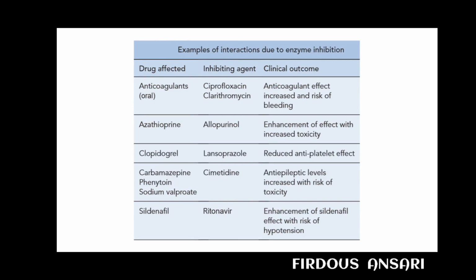So when anticoagulants are given with ciprofloxacin or with clarithromycin, the result will be an increased anticoagulant effect and risk of bleeding. Why is there an increased risk of bleeding? Because the anticoagulant activity has been increased. And why is the activity increased? Because the enzyme required for metabolism of the anticoagulant drug has been inhibited. So this kind of drug interaction may come out.